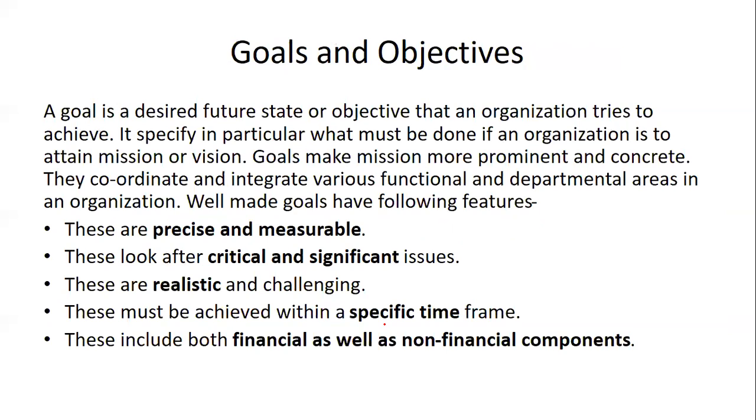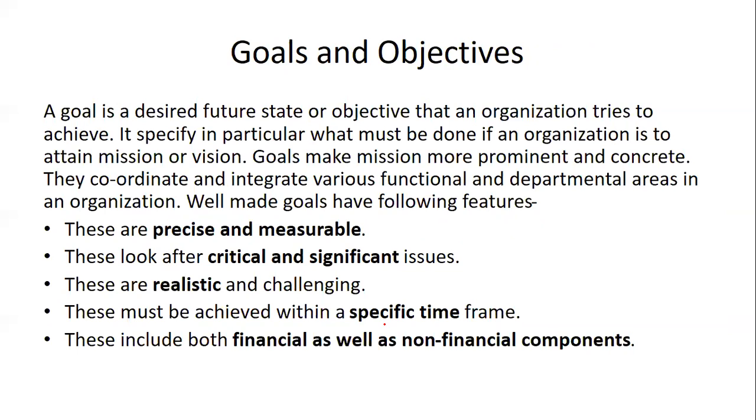Now, next comes the part of strategic intent: goals and objectives. Goals are nothing but a future state of an organization. It specifies that the organization should attain the mission or vision. So goals make the vision more prominent and concrete. They coordinate and integrate various functional and departmental areas of the organization.